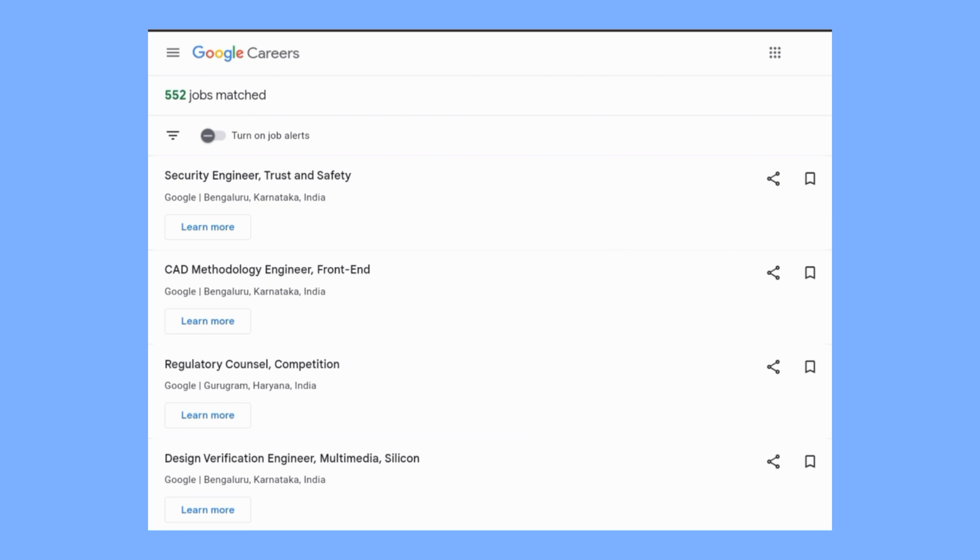Also one more thing, you have to get few documents ready before applying to the jobs at Google Recruitment. So these documents are, firstly you need a very good resume, your CV. Then you need your Aadhaar number, your PAN number. If you have passport, you need to upload your passport copy.